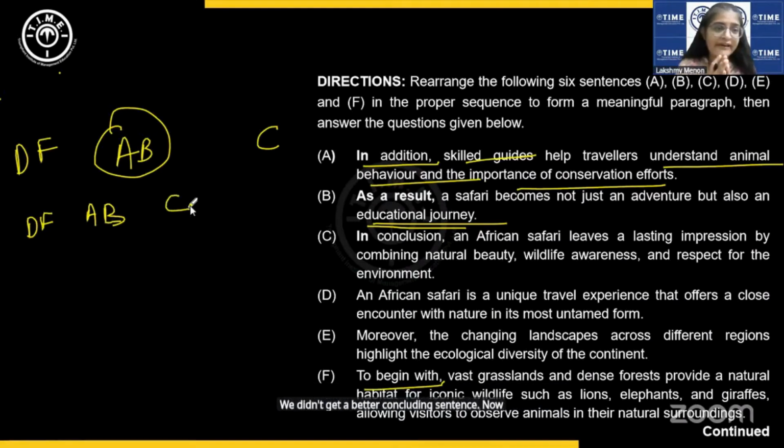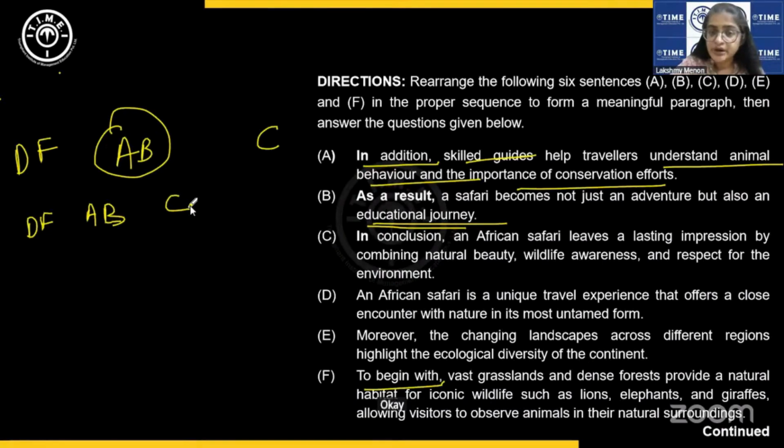Now, what do we have? We have E. Do we have anything else? No. We only have one sentence to place. Moreover, the changing landscapes across different regions highlight the ecological diversity of the continent. Now, this has to come after F only, because after that, you're talking of it being an educational journey, no? Right? So let us try putting this after F.